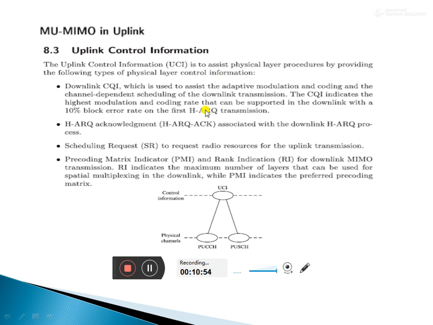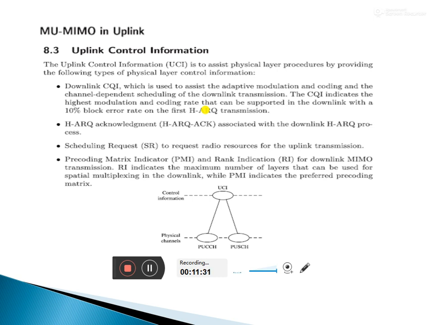So now, multiple input multiple output in the uplink. Multiple input means, as I already told you, multiple antennas, or multiple frequencies that will work. If you have multiple frequencies and can work with a single antenna, that is called a reconfigurable antenna. In a reconfigurable antenna, multiple frequencies work but in a single antenna.